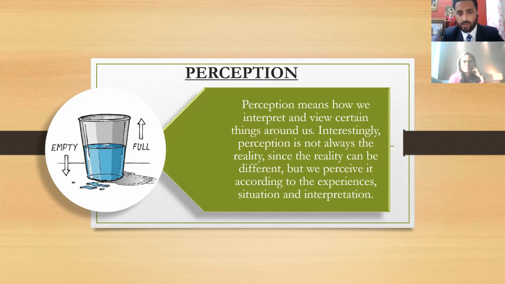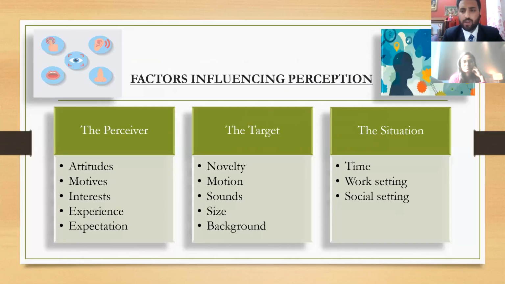So let me move to the next slide. Basically, perception has certain factors that influence it. Those factors are the perceiver, the target, and the situation. I'll move into the next slide and we will first discuss what these factors are.